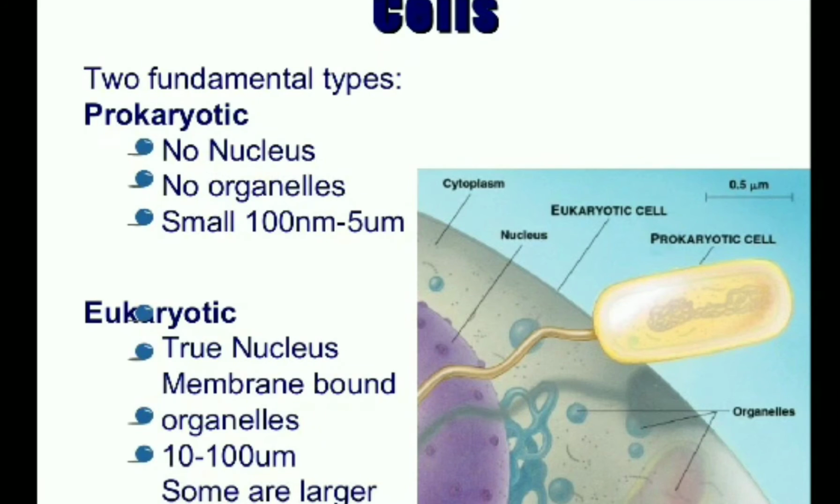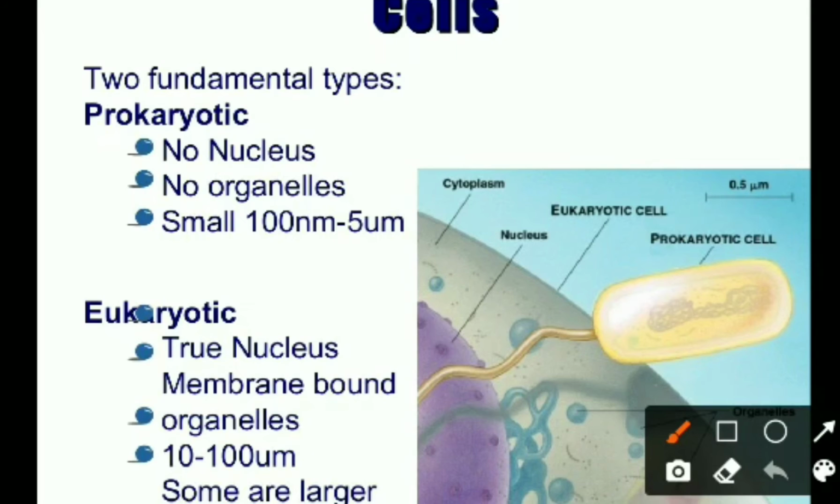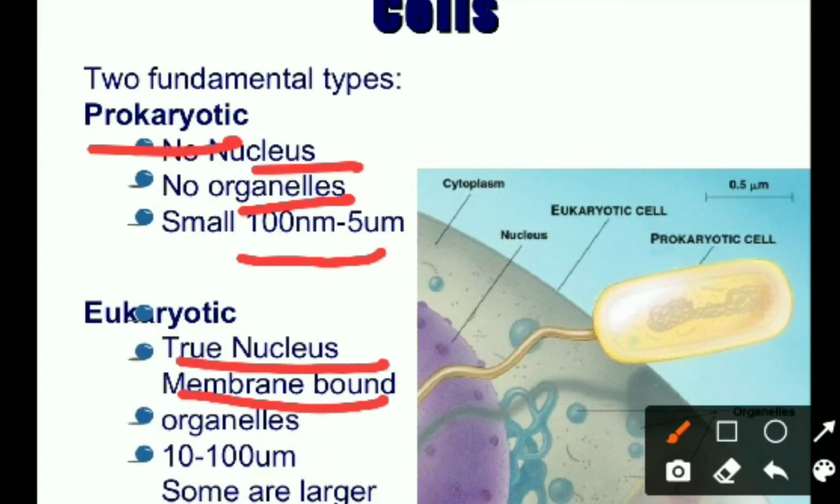Cells are mainly of two types according to their basic function and complexity: prokaryotic and eukaryotic. The prokaryotic cell is the simpler type, which has no nucleus, no cell organelles, and is small in size, like 100 nanometers to 5 micrometers. But the eukaryotic cell has a true nucleus, membrane-bound organelles, and a size of 10 micrometers to 100 micrometers.